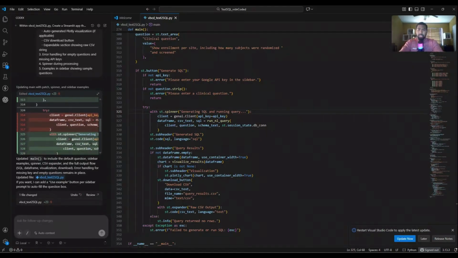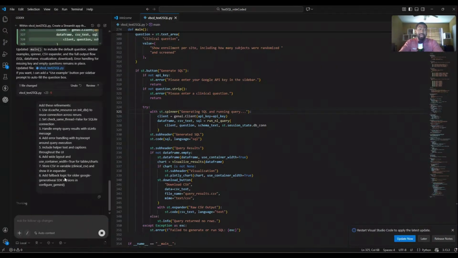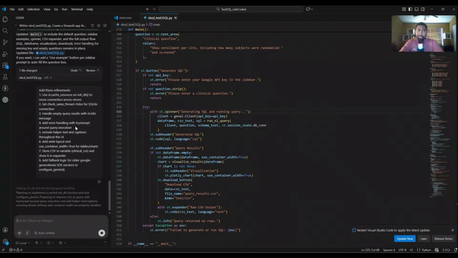So let's go ahead and add a few things. And this is the last prompt. Then I'm going to kind of give you guys my little theory and framework of how I'm structuring my prompts from now on.